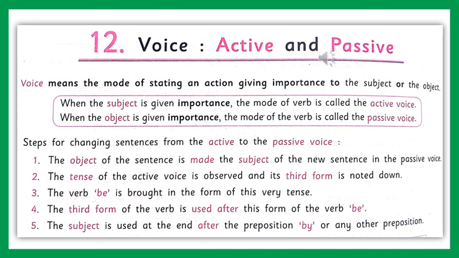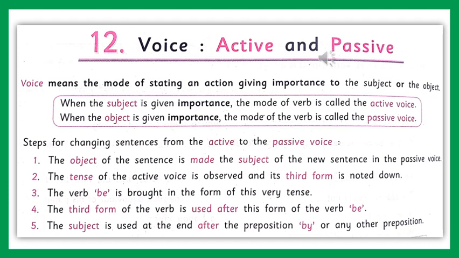Now you may see steps for changing sentences from active to passive voice. There are 5 points given there in the text, and if you go through the class 7 text, you will get these things in a more detailed way. The first point is the object of the sentence is made the subject of the new sentence in the passive voice.